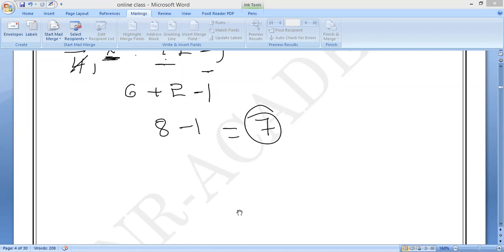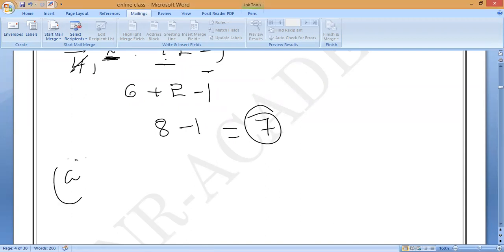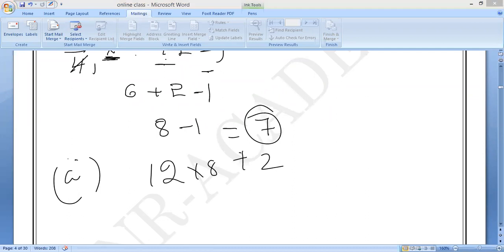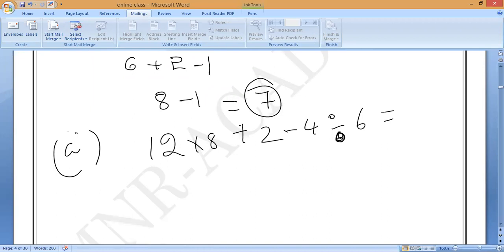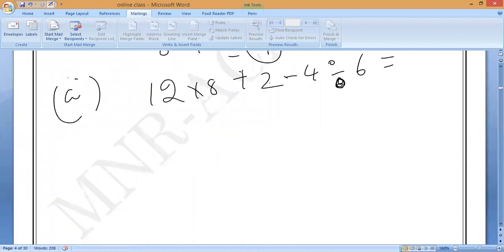Next question. 12 into 8 plus 2 minus 4 divided by 6, which is equal to how much? Second question. Fastly. Let me see who will do first. You should take less than 10 to 20 seconds. Now you first change the signs.